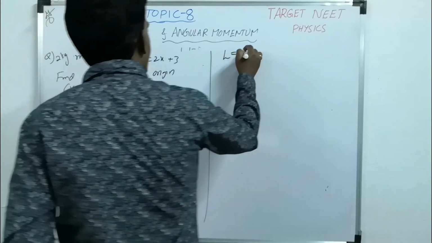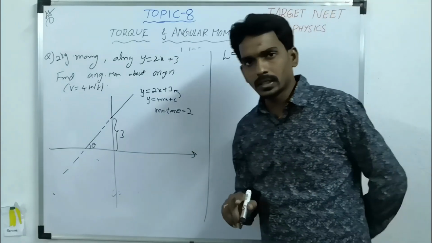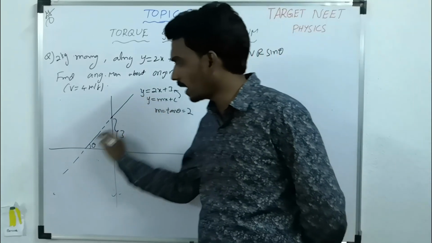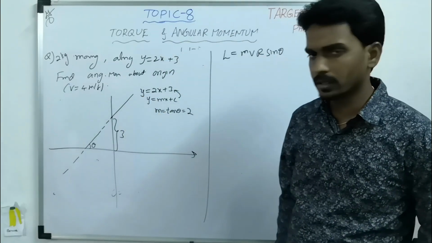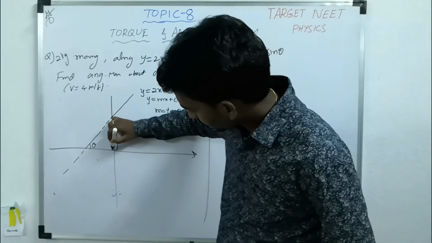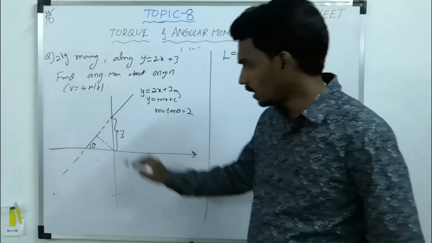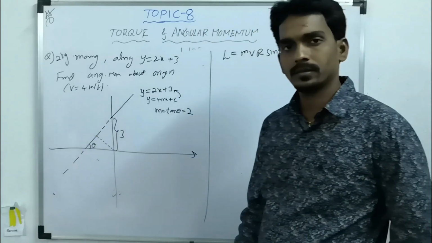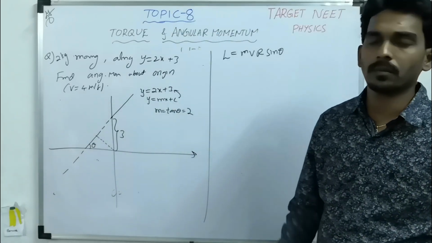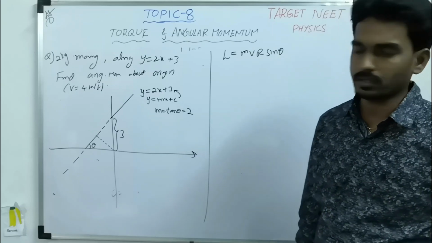Angular momentum is mvr sin theta. If you know tan theta, then you can find sin theta, because this is the line along which the body is moving. Or else you can take it another way, that you can draw the perpendicular distance from the origin. Then this is r perpendicular. Then you can take r perpendicular times linear momentum, m into v. Anyway you will get the same answer.